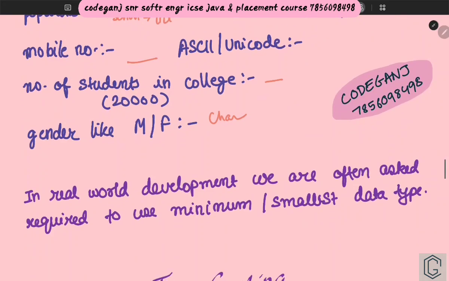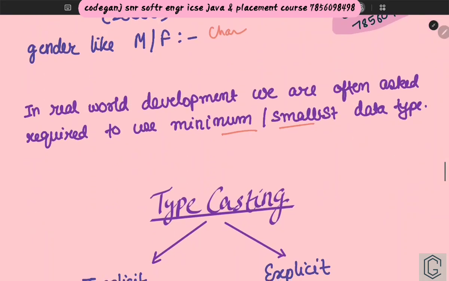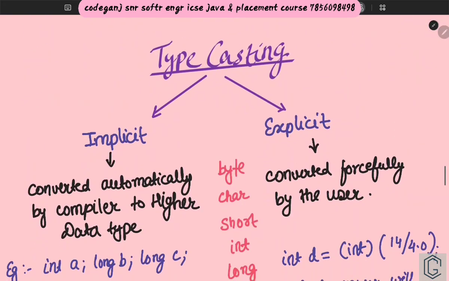Cool. This is a very important line: the minimum or smallest data type. In the real world we are asked that. Okay, great.